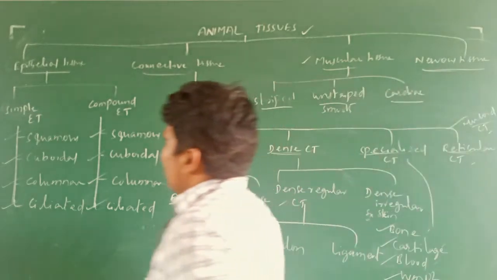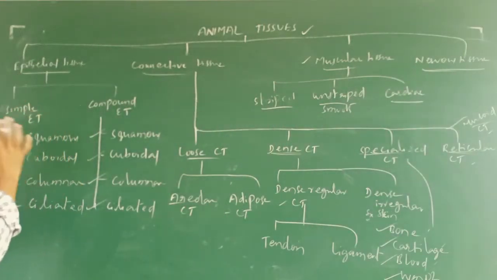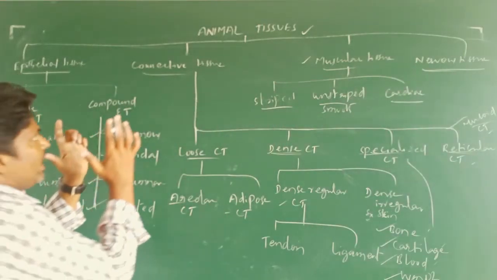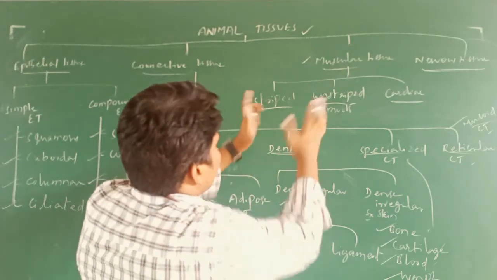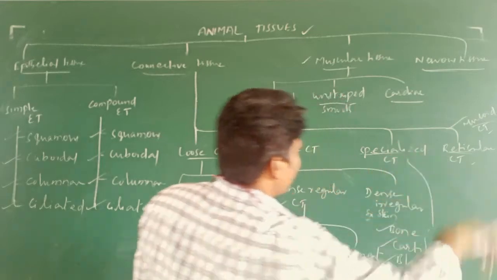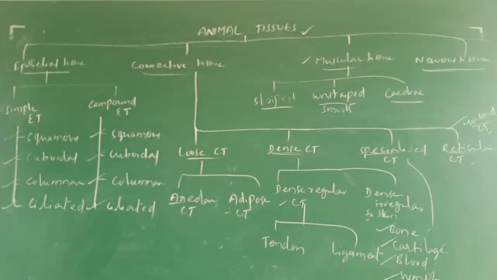So first we are going to study epithelial tissue, then connective tissue entirely, next muscular tissue, then nervous tissue. Like that we are going to discuss. Understand what I am going to say? Now we are going to start with exactly what epithelial tissue is. Clear?